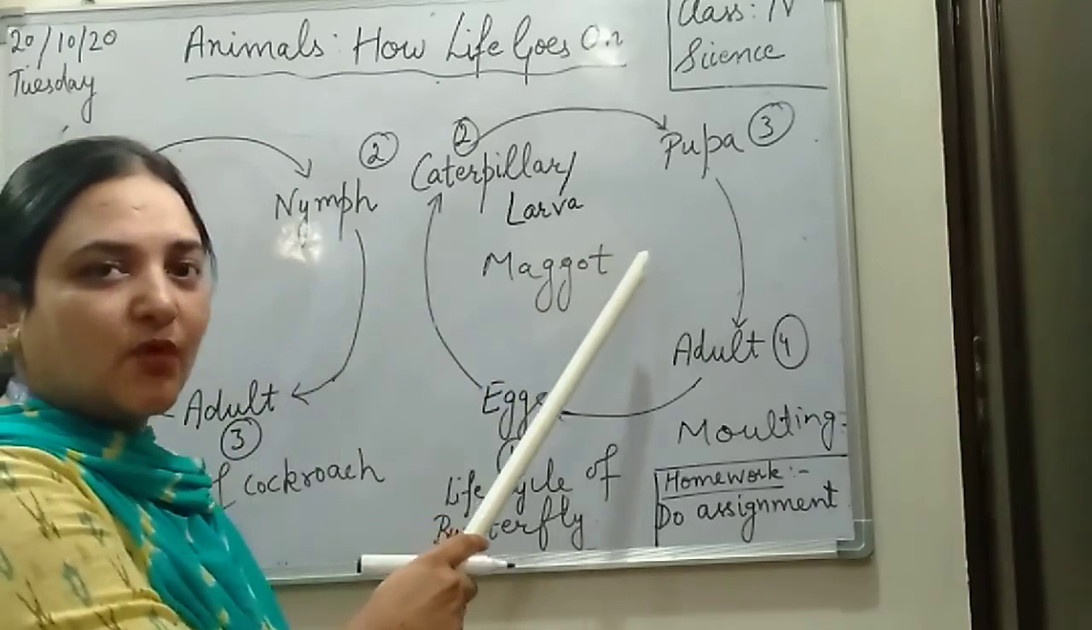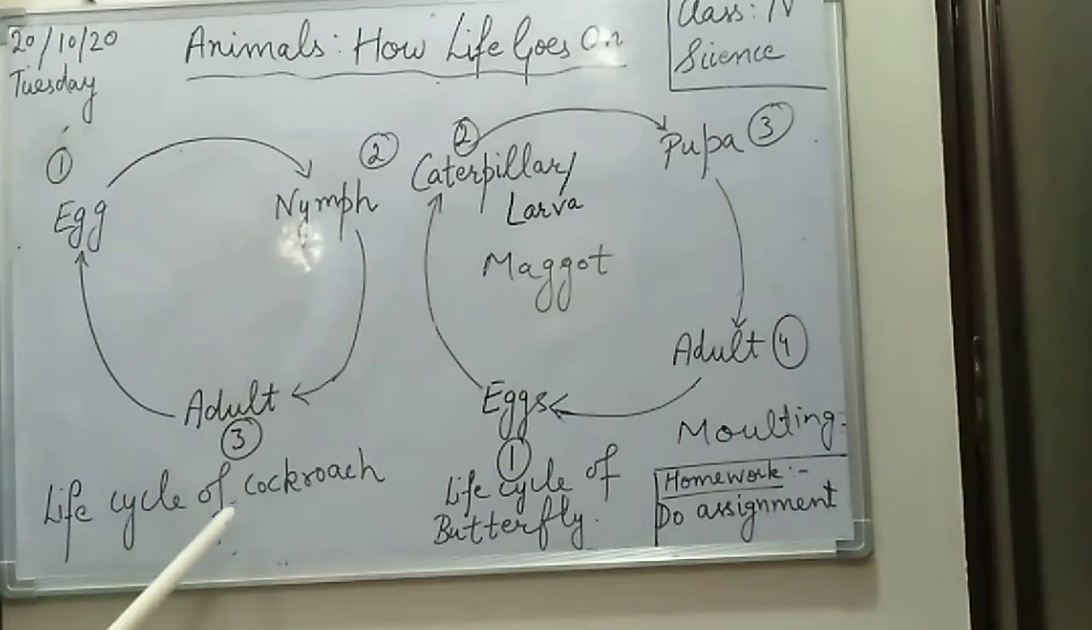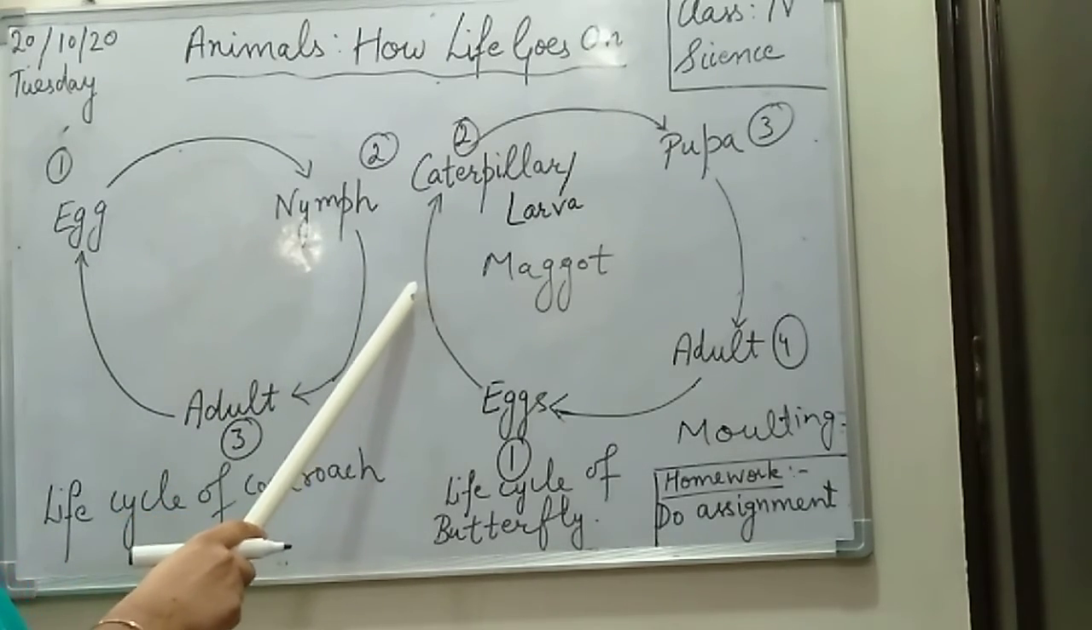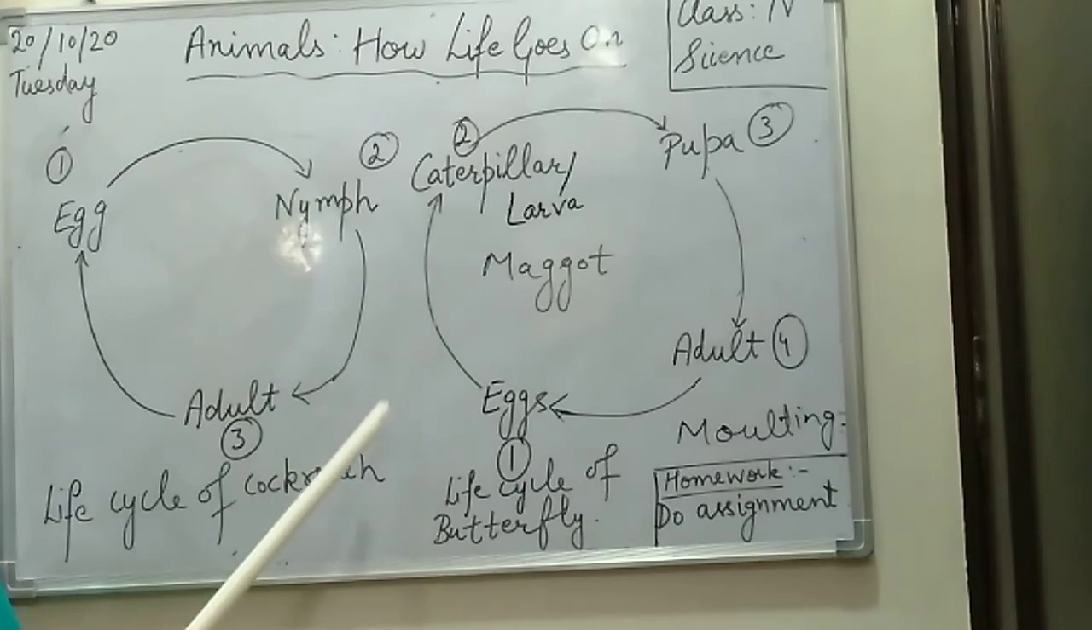So I repeat once more. There are 3 stages in the life cycle of cockroach. The adult one is going to lay the eggs. From the egg, the young one comes out. That is called nymph. And it goes on to become an adult.